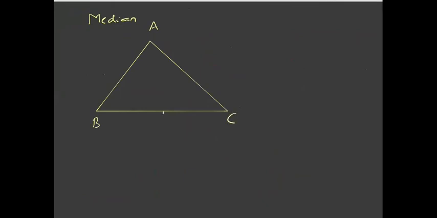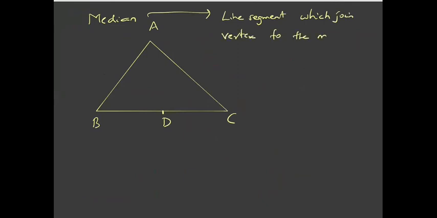A median is a line segment which joins a vertex to the midpoint of the opposite side. So if I take the vertex A and the midpoint of the opposite side BC as D, then AD is said to be a median of this triangle.